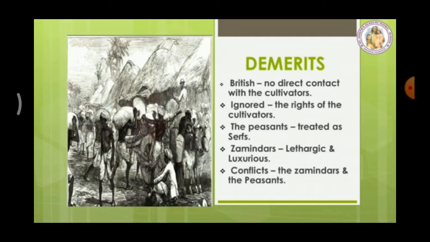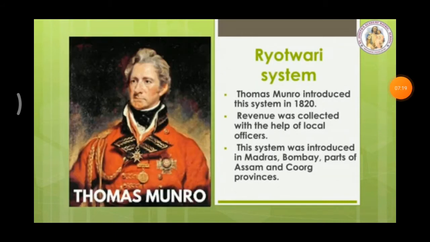Many conflicts means fights. Many fights between the zamindars and the peasants arose in rural Bengal. Next one, Rayotwari system. This system was introduced by Thomas Munro in 1820. Which year? 1820. By the Rayotwari system, the rights of ownership were handed over to the peasants. The British government collected taxes directly from the peasants. Peasants means farmers.